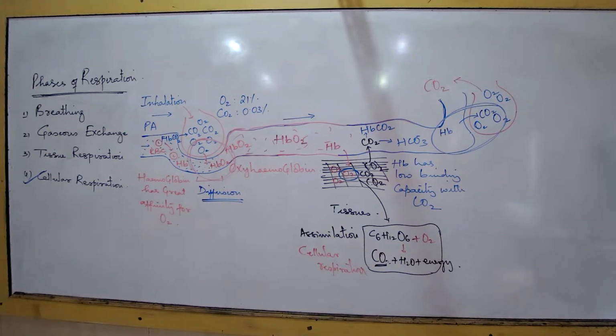Third point. Oxyhemoglobin breaks down near the tissue surface, and oxygen diffuses towards the tissues. Full stop.